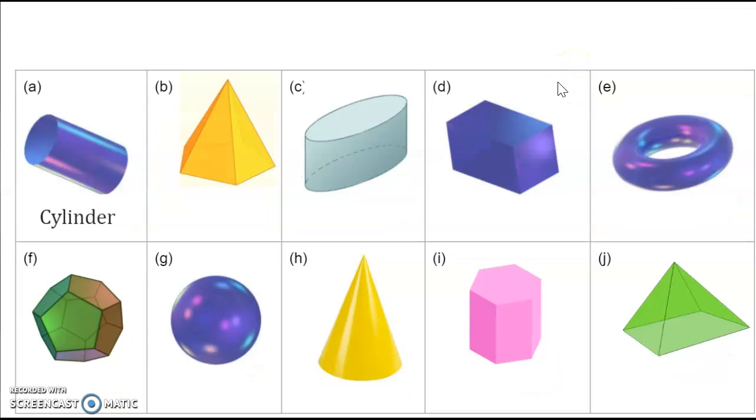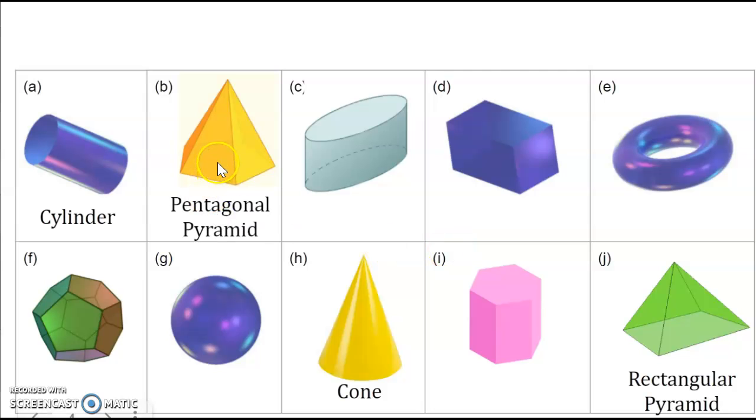Let's reveal. Well, the first one is called a cylinder and the cone. I think we know those. Cone, just think of an ice cream cone. That's a typical ice cream cone shape. That is called a rectangular pyramid, and this is called a pentagonal pyramid. Look at the two shapes. What's common about those two pyramids? It meets at a point at the top, right? It all meets at a point, at a vertex.